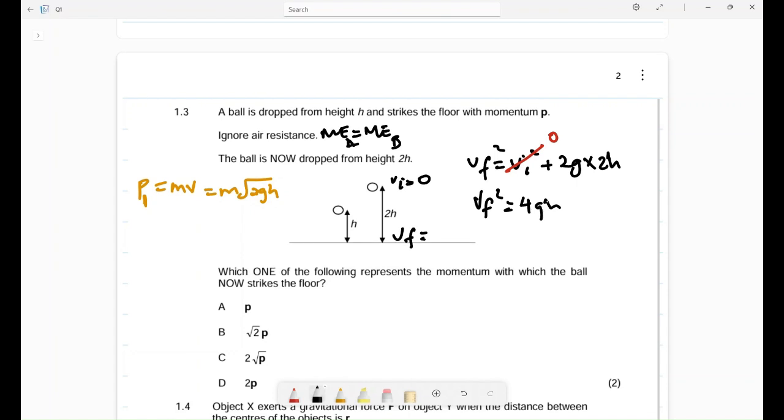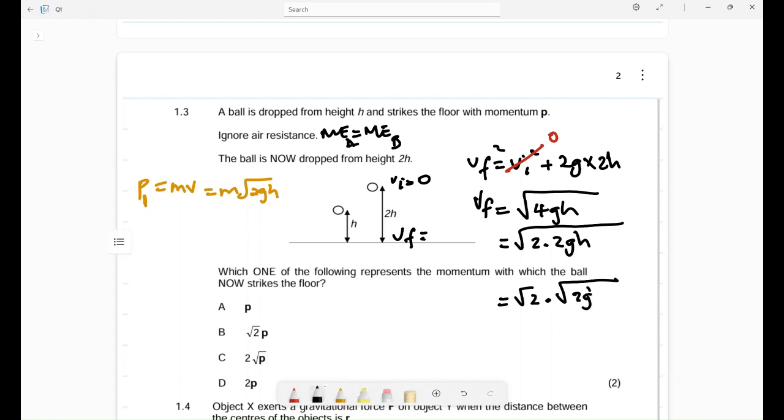So Vf is the square root of 4gh. But I want to express Vf in terms of 2gh. I can say this is the same as 2 multiplied by 2gh. Then take out this part as the square root of 2 multiplied by the square root of 2gh. This is the same thing. This is my final velocity.